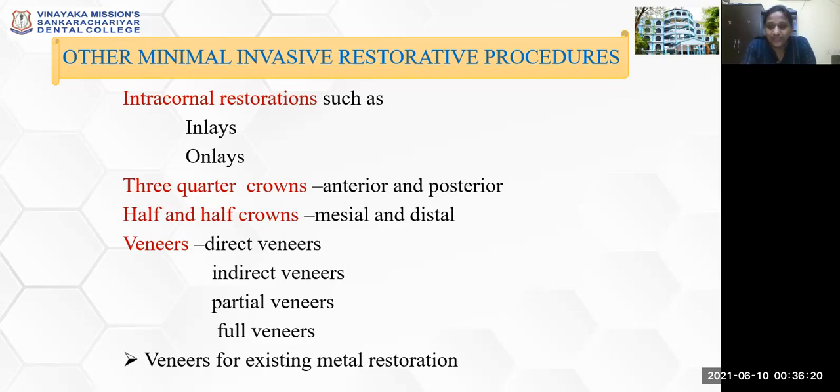Now, when this concept of minimally invasive dentistry has evolved, these intracoronal restorations like inlays, onlays, 3/4 crowns, half and half crowns, veneers have evolved, and they have come back into the preservation of the natural tooth structure. So these are other minimally invasive restorative options that you should have an idea about, other than the conventional treatment methods.